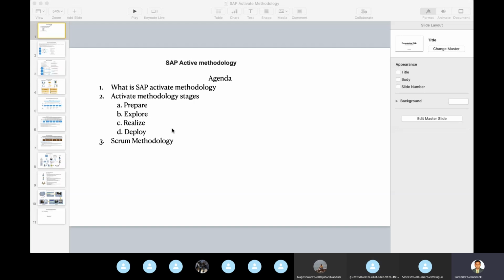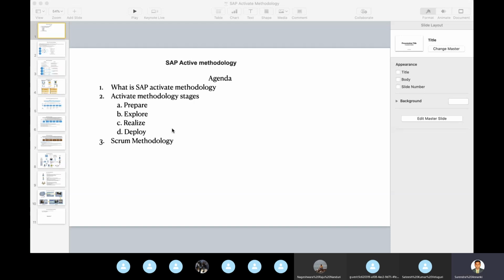Let me go to the second slide. Activate methodologies were introduced by SAP and are part of Agile methodologies. If you know a little bit of Agile basics, it's easy to understand Activate methodologies. It's a flavor of Agile.